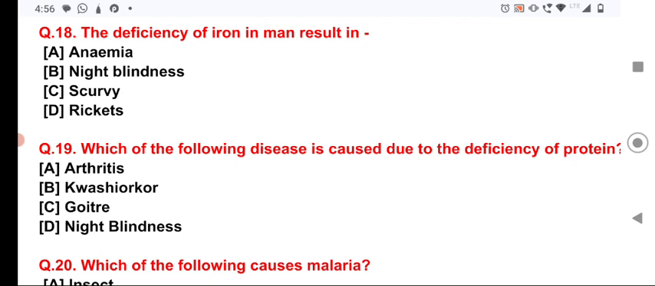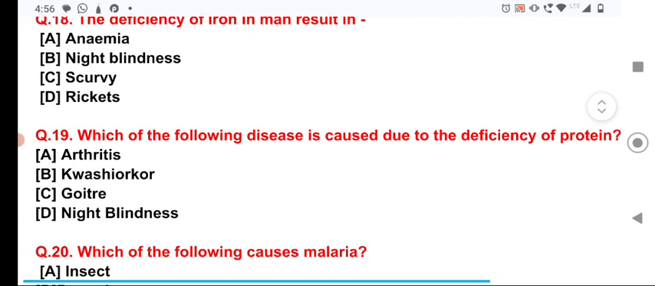Now, question number 18, the deficiency of iron in man results in anemia. Now, question number 19, which of the following diseases is caused due to the deficiency of the protein? It is kwashiorkor disease which is caused due to deficiency of protein. Arthritis is a uric acid related disease, goiter is caused due to the deficiency of thyroxine or thyroid gland related disease, and it is night blindness which is caused due to the deficiency of vitamin A.